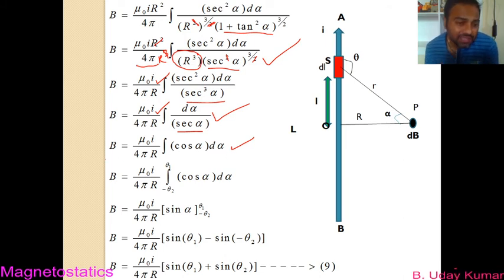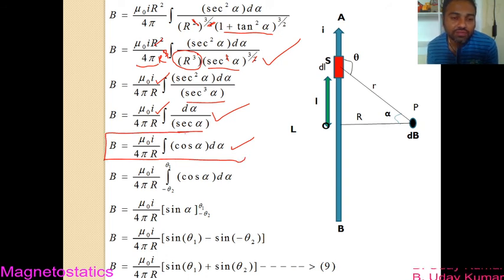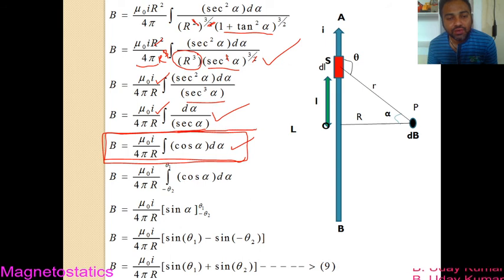So now this is what I was speaking. Finally I have found the magnetic field induction in terms of alpha. So this is the final equation that I have got. If you do the integration by applying the limits, you automatically get the final formula. So applying the limits is important here.